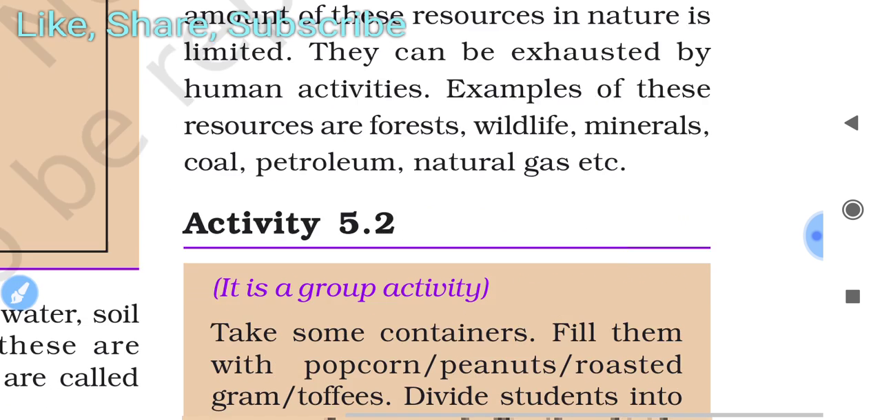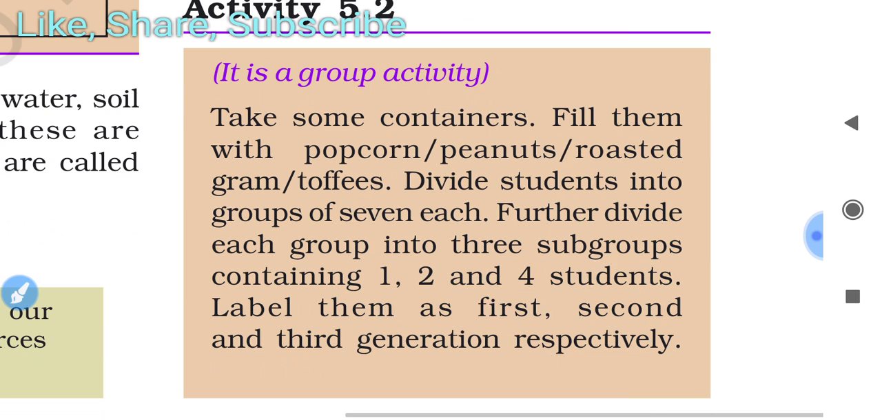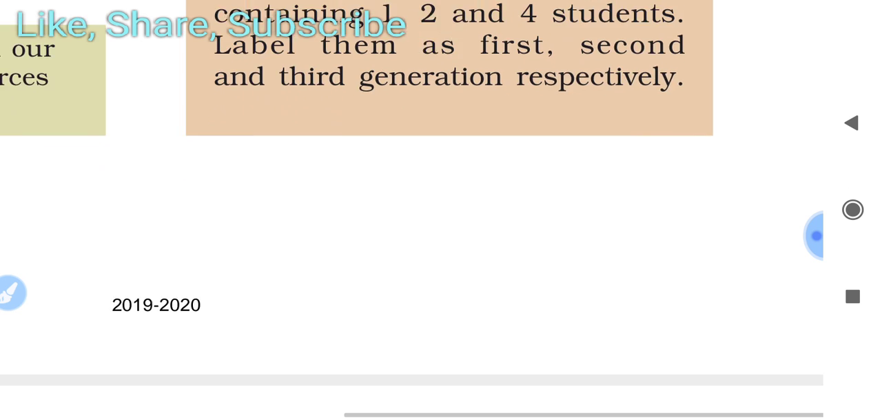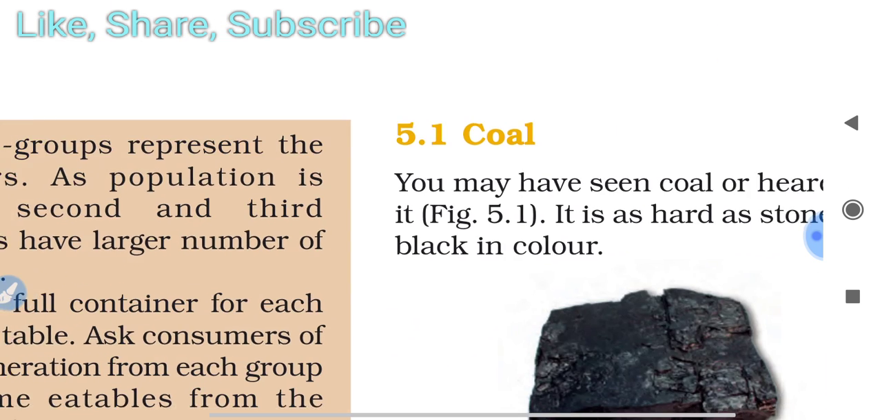In activity 5.2, what you have to do now is a group activity. Take some containers, fill them with popcorn, peanuts, roasted gram or toffees. Divide students into groups of 7 each. Further divide each group into 3 subgroups containing 1, 2, and 4 students. Label them as first, second, and third generation respectively. We can do this activity after a while, soon, I hope.